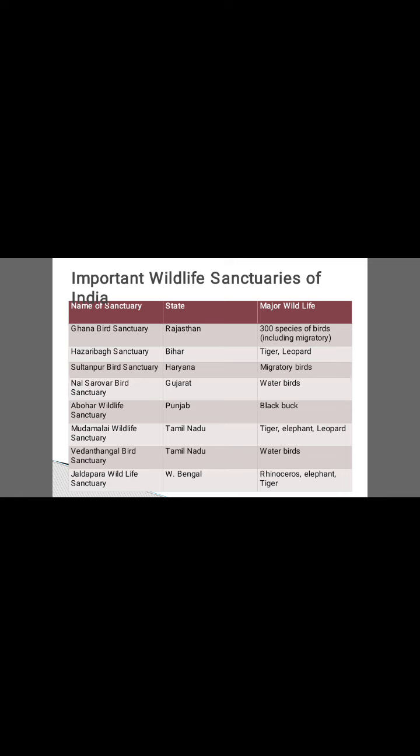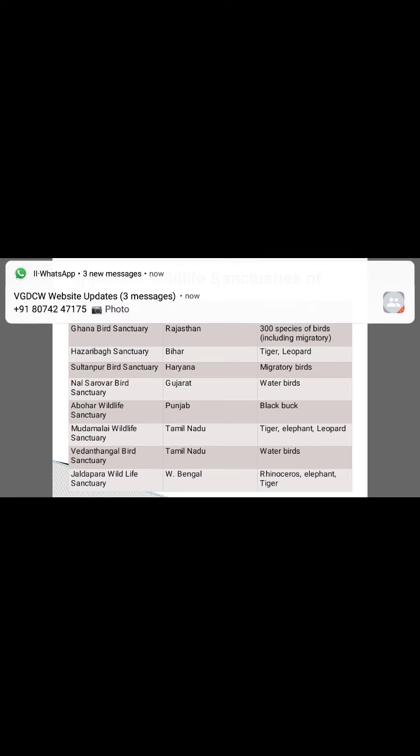Sultanpur Bird Sanctuary is present in Haryana. It is famous for its conservation of migratory birds. Abohar Wildlife Sanctuary is present in Punjab. There black buck is being conserved. Mudumalai Wildlife Sanctuary is present in Tamil Nadu.